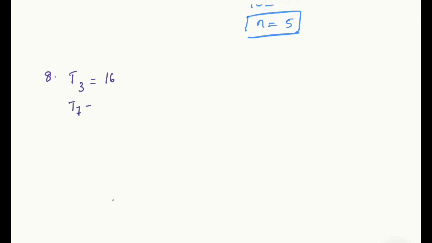7th term exceeds the 5th term means 7th term is 12 more than the 5th term. So what do you get? T7 minus T5 equals 12. Hope it's clear. So using this, let us solve. What is T3? T3 will be equal to A plus 2D equals 16.